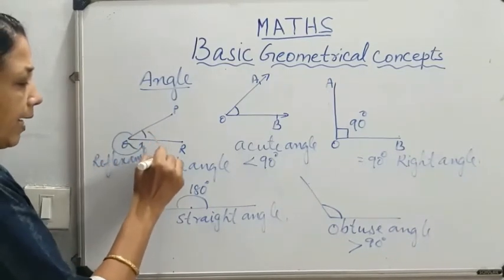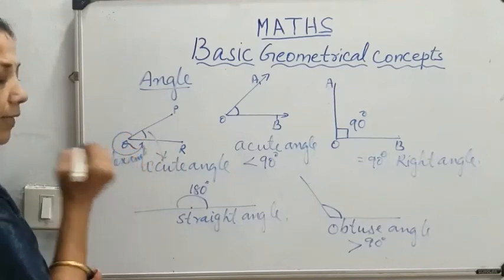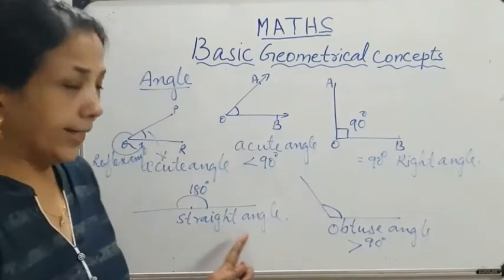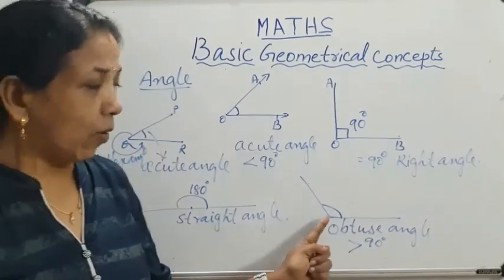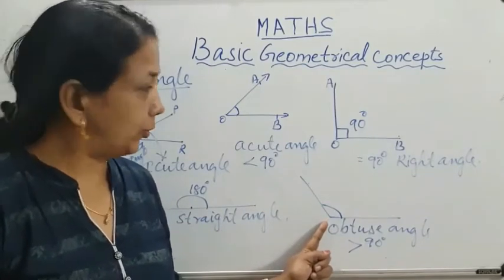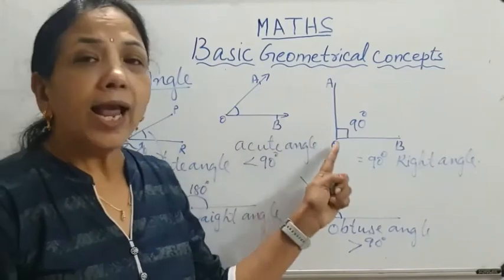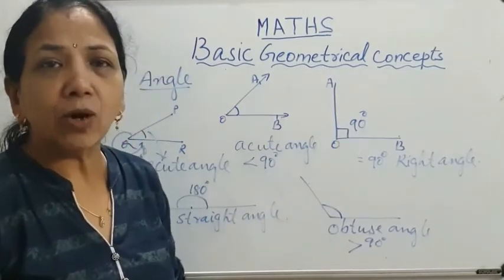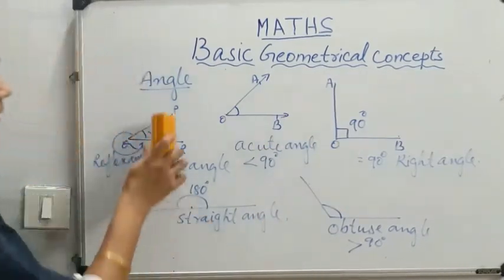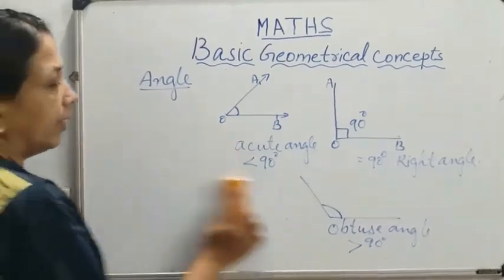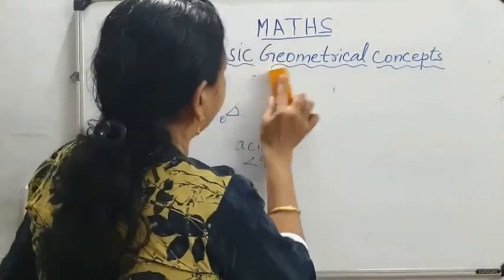So this one is acute angle, outside one is reflex angle, and it is straight angle. More than 90 degrees called obtuse angle, less than 90 degrees called acute angle, and equal to 90 degrees called right angle. Now, right angle you understood. What is right angle?